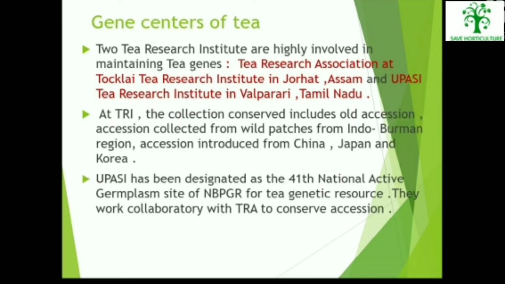Gene centers of tea. Two tea research institutes are highly involved in maintaining tea genes: the Tea Research Association at Tocklai Tea Research Institute in Jorhat, Assam, and UPASI Tea Research Institute in Valparai, Tamil Nadu. At TRI, collections conserved include old accessions, accessions collected from wild patches from the Indo-Burman region, and accessions introduced from China, Japan, and Korea. UPASI has been designated as the 41st National Active Germplasm Site of NBPGR for tea genetic resource. They work collaboratively with TRA to conserve the accessions.